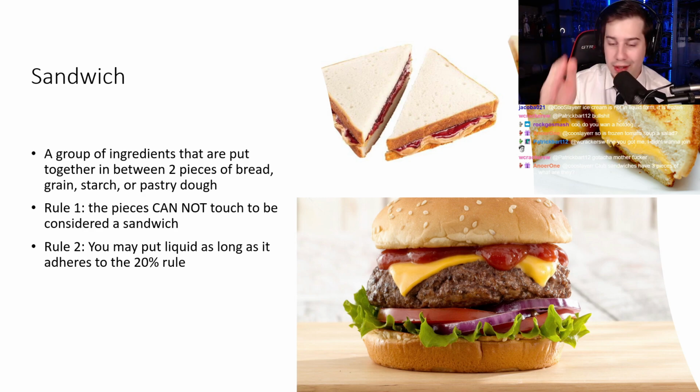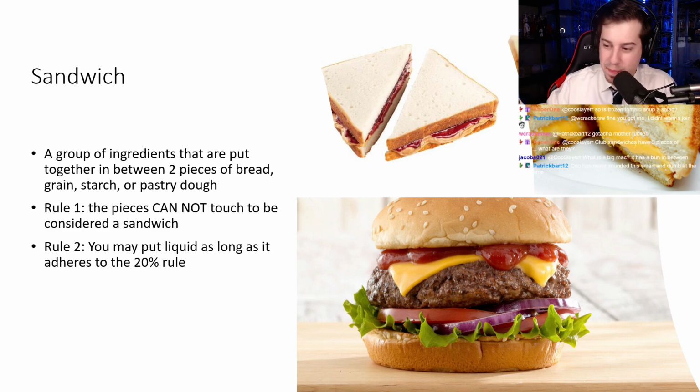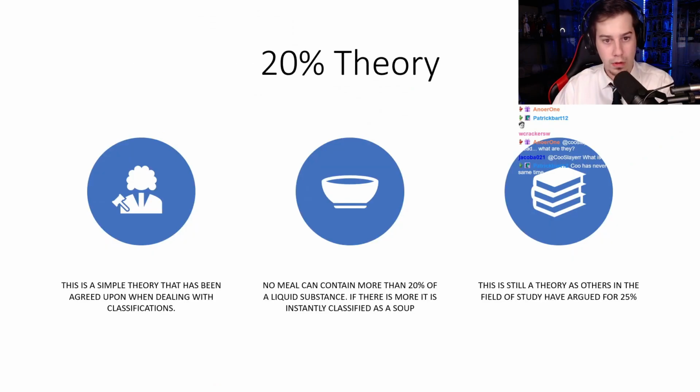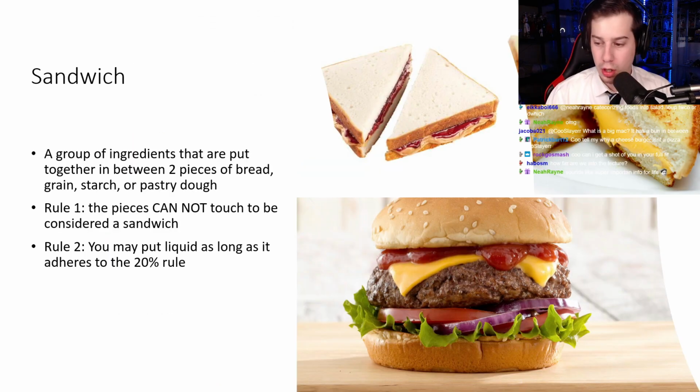So also here, lasagna is a perfect example. Lasagna is a sandwich. There are 2 rules to sandwiches. Rule number 1, the pieces cannot touch to be considered a sandwich. Write rule number 2 down. You may put liquid as long as it adheres to the 20% rule. Do we have any questions regarding sandwiches?